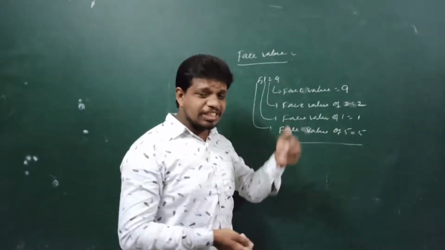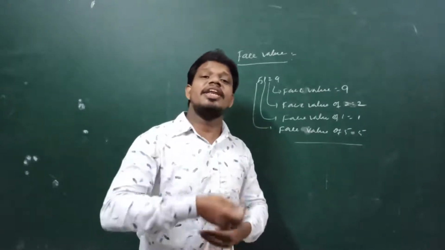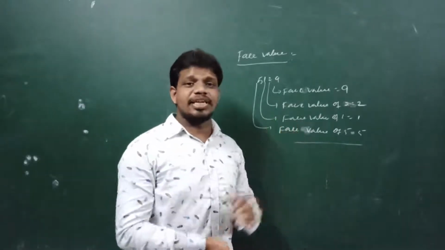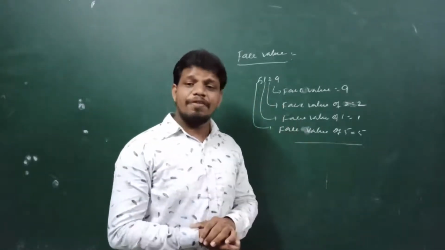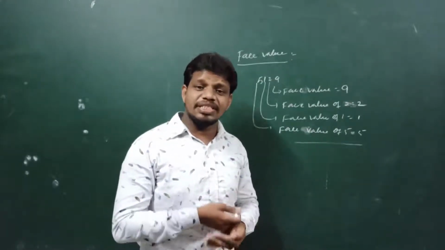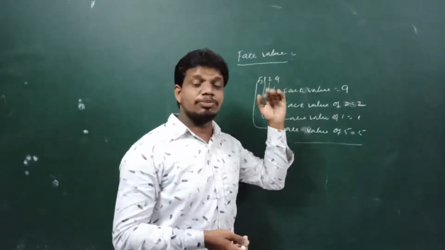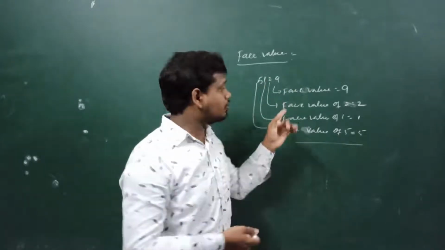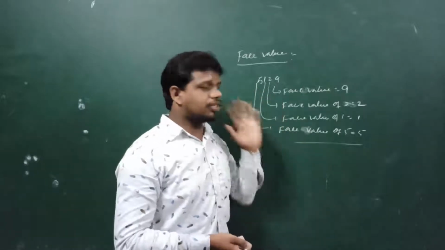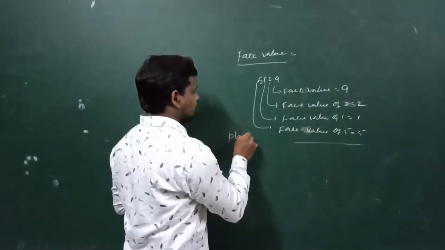The value of digit without taking place value, or irrespective of place value, we can say is face value. Face value is nothing but the value of digit irrespective of place value. So these are the examples for face value. For the same question, if we discuss the place value,